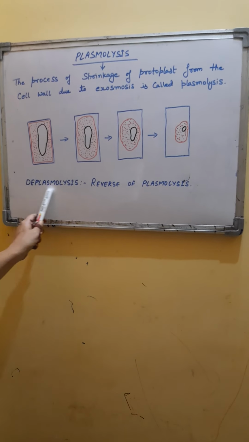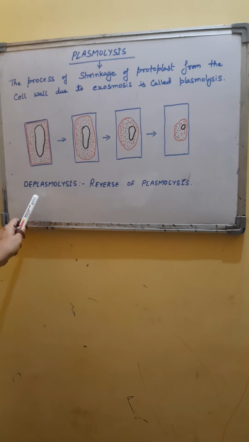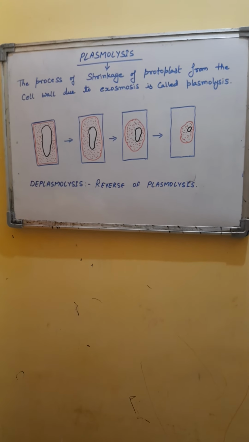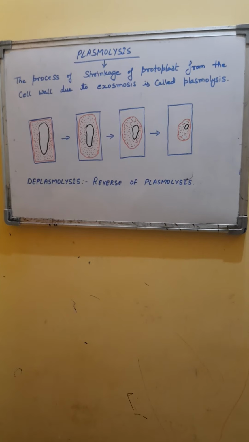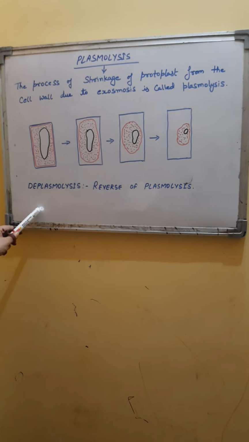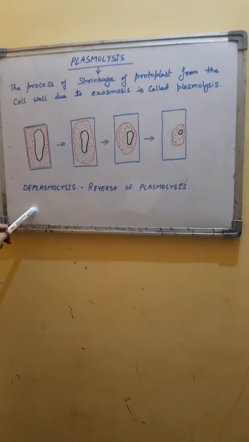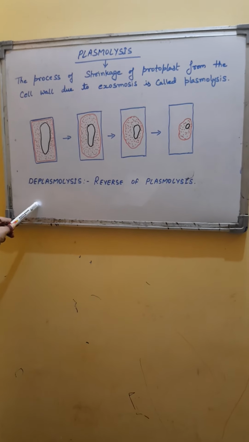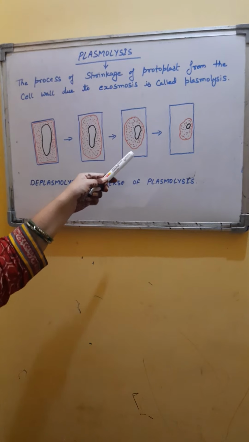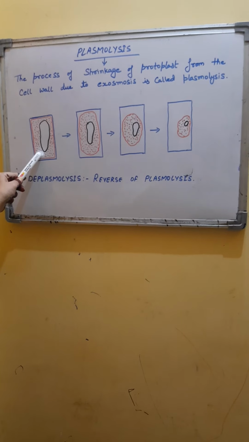This is termed deplasmolysis. So we can say the process of reverse of plasmolysis when a plasmolyzed cell is kept in a hypotonic medium is called deplasmolysis. It takes place if a plasmolyzed plant cell is immediately placed in a hypotonic solution. In this case, water enters the cell and the plasmolyzed cytoplasm swells up and comes in contact with the cell wall. So this process is deplasmolysis.